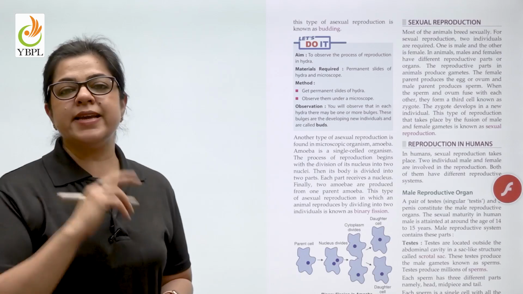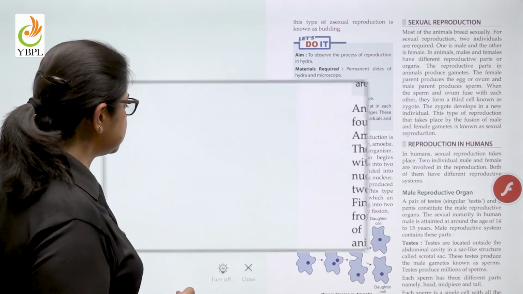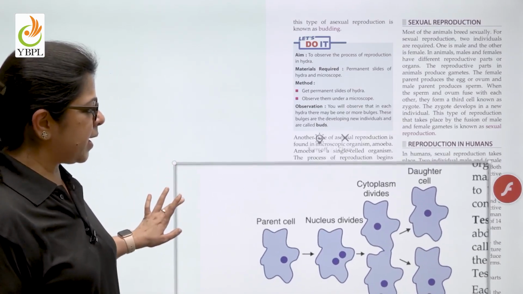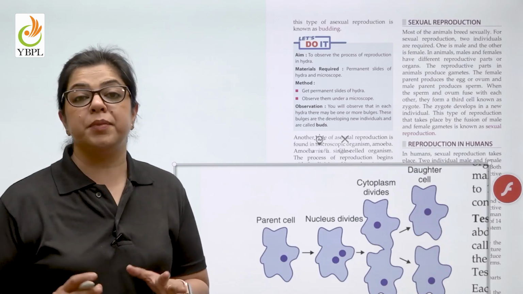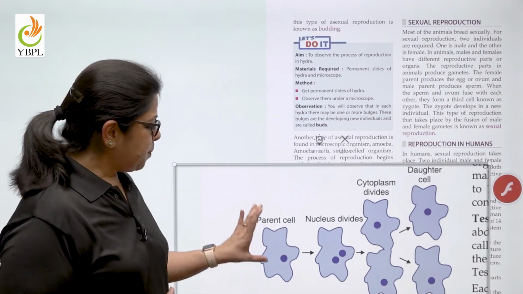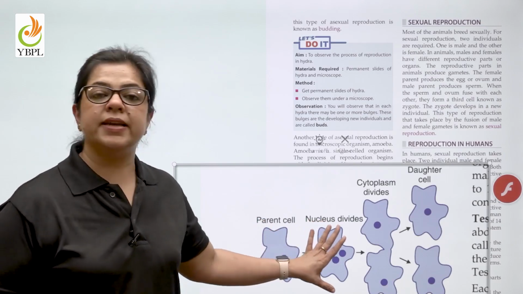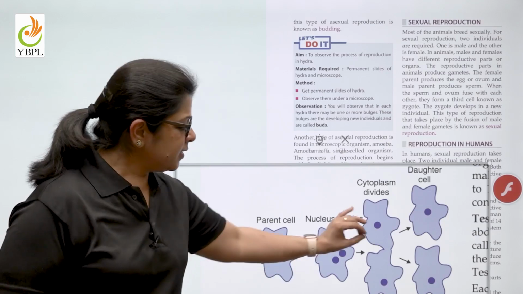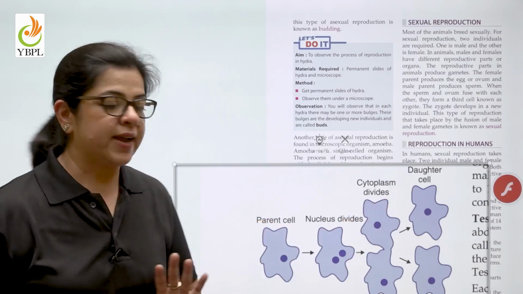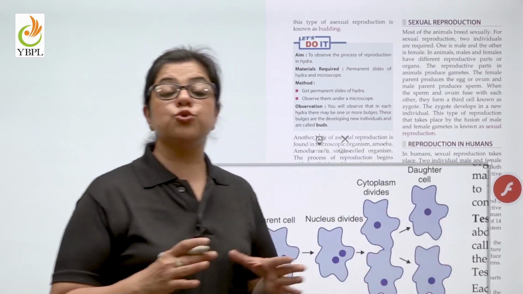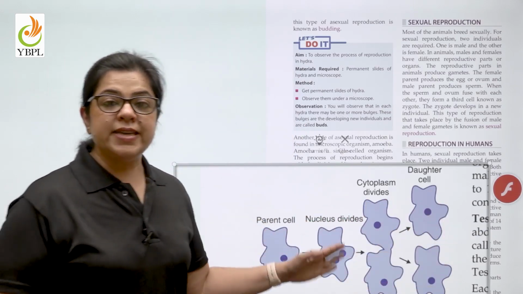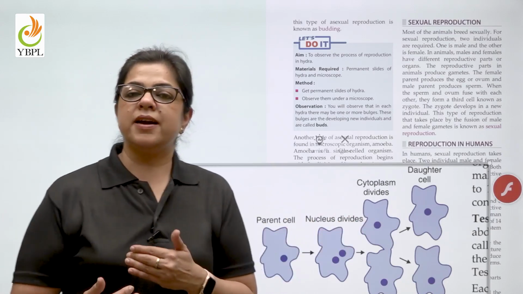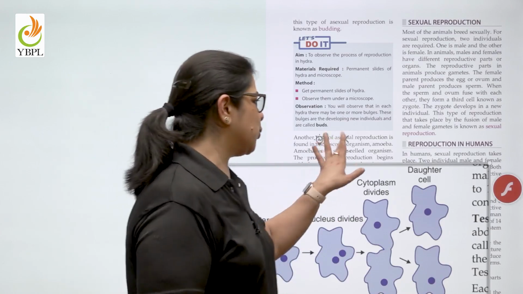Coming next to the second type of asexual reproduction, which is binary fission. As you can see here, binary fission is majorly seen in amoeba. So, what is happening here? The parent cell is simply dividing into two daughter cells. First, the nucleus divides, then the two daughter cells divide, and then they give rise to two different cells. These cells will further continue to divide, and in this way, the amoeba continues to grow.